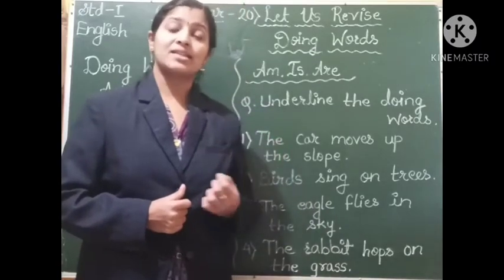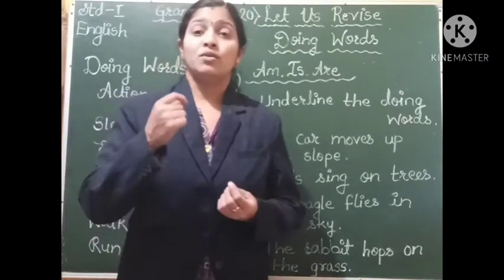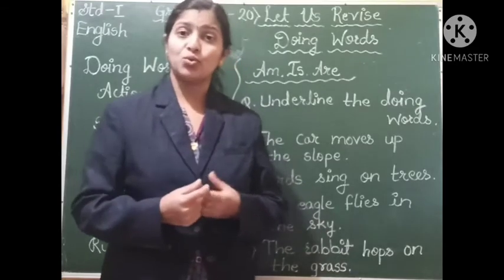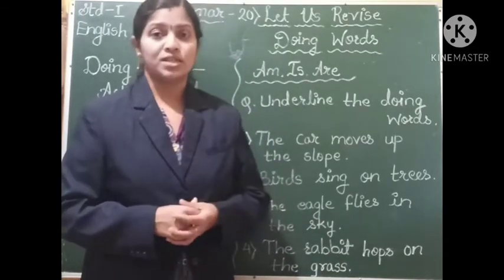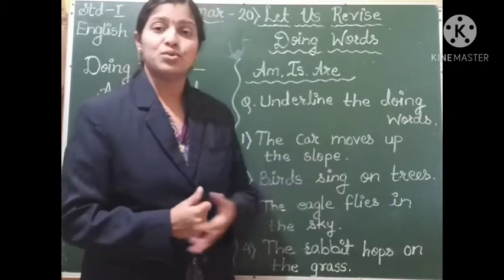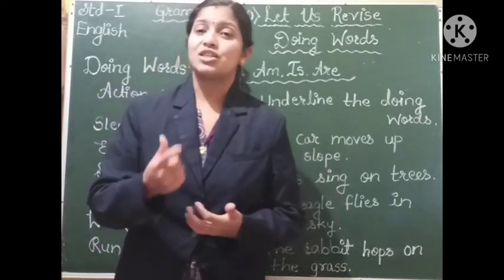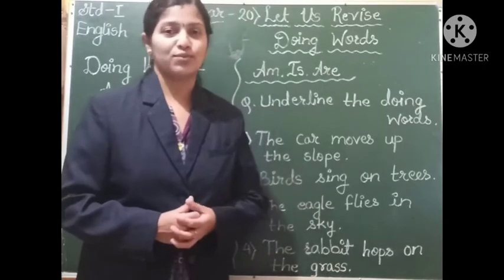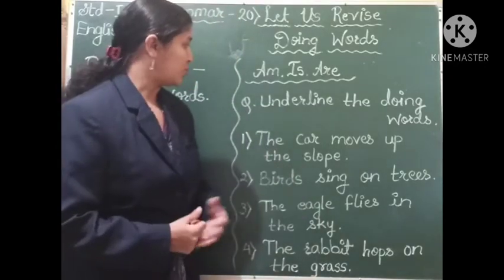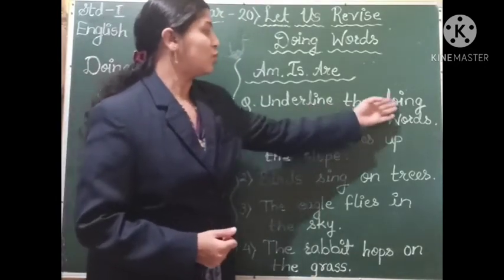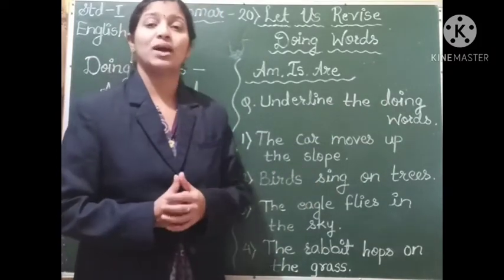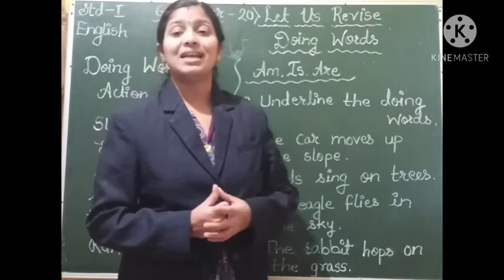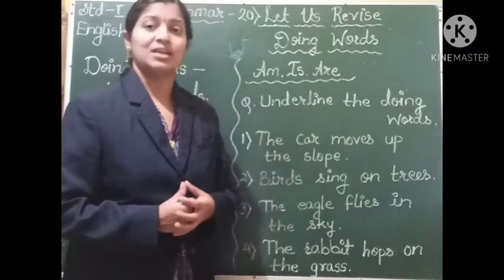Also there is an exercise in which blanks are given to you and you have to add some action words or doing words into it. Now let us see a few sentences and try to find out the action words. So here you can see, underline the doing words. Four sentences are given to you and you are expected to underline the doing words, the action words.